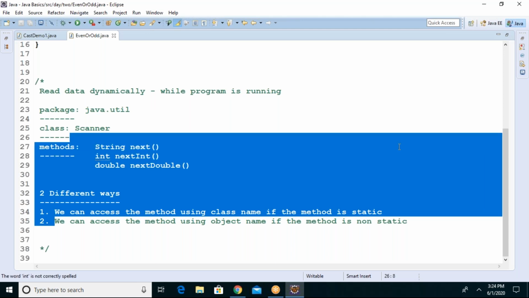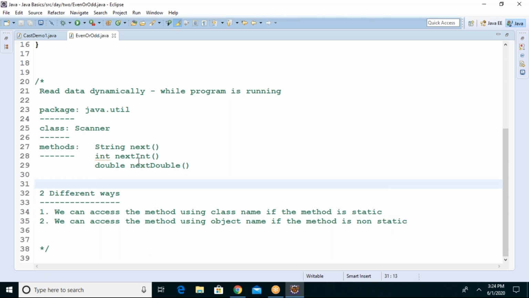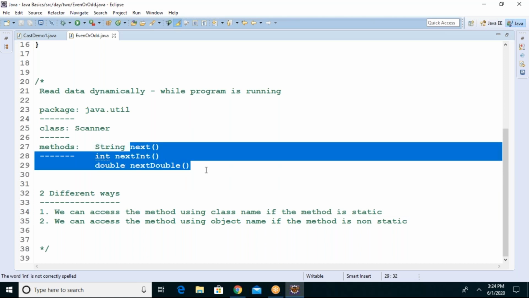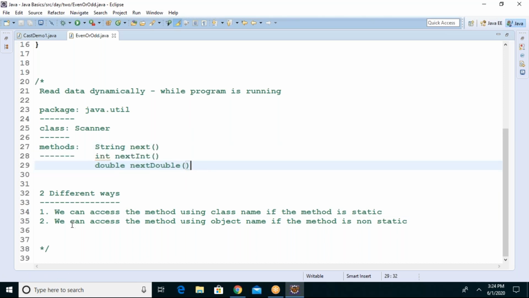So how can I access these methods, with the class name or with the object name? If the methods are non-static, then I should access with what? Object name. Correct? Understood now? Everybody understood or not? Yes.